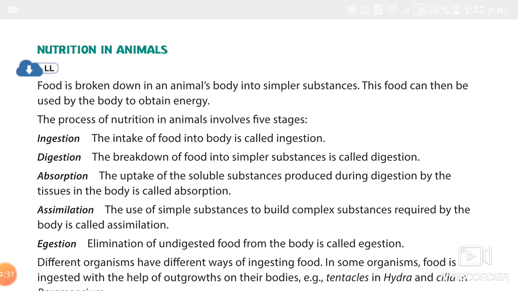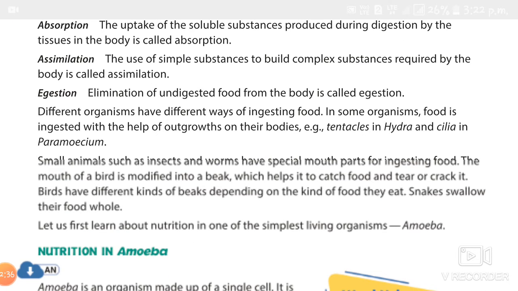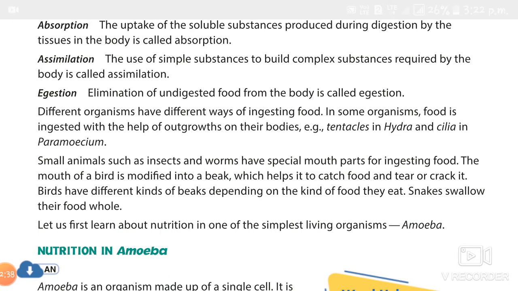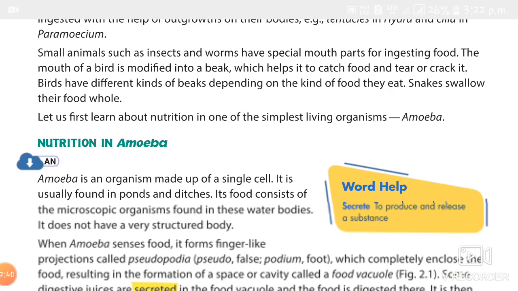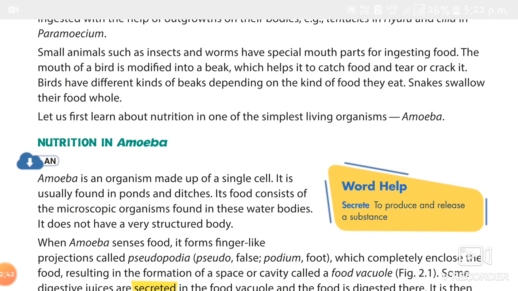Here next we studied about nutrition in amoeba, right? What is amoeba? Amoeba is a microscopic organism that is made up of only a single cell. Okay. How does an amoeba take its food? When it gets near food, it senses it and forms finger-like projections, pseudopodia.